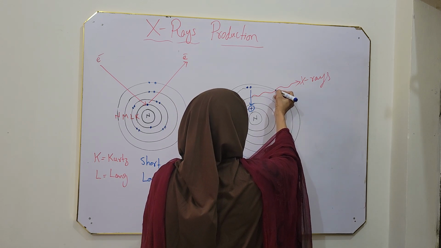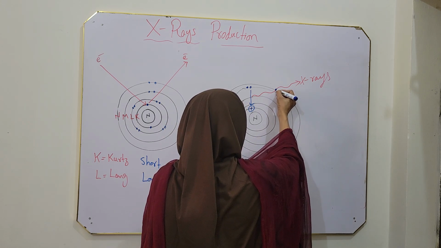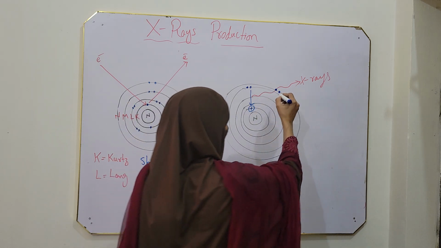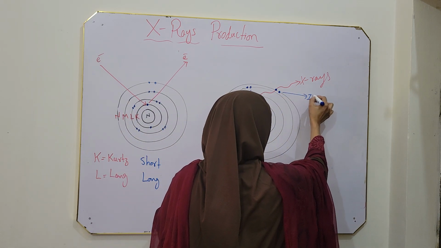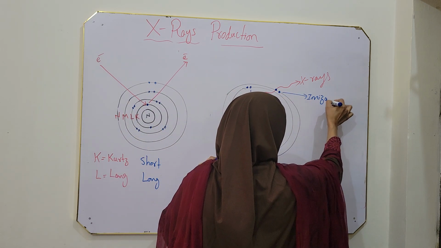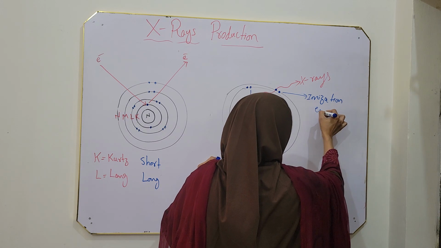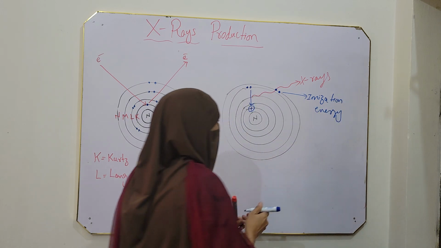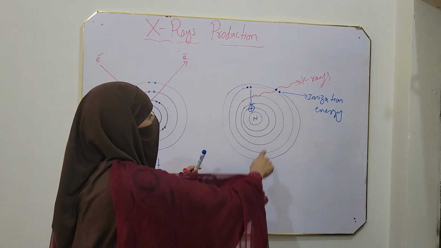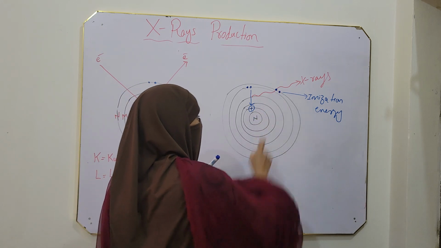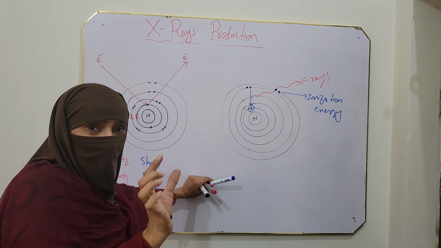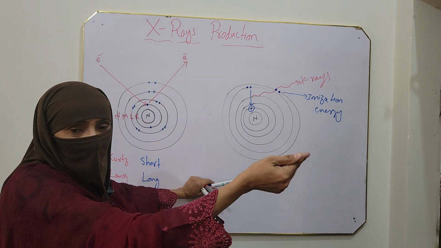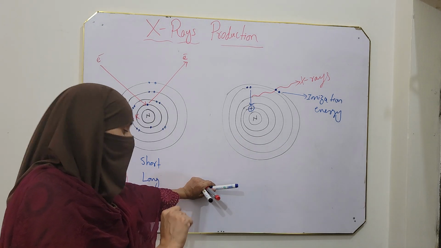I mean the energy of these X-ray photons matches with the ionization energy of some outer shell electron, a surface electron.